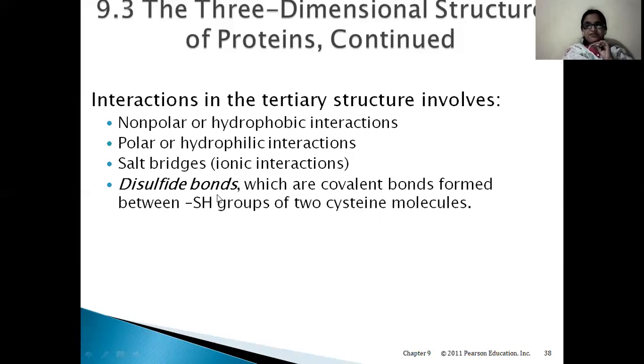Disulfide bridges are covalent bonds formed between amino acids containing sulfur group. For example, cysteine molecules will have this sulfur group, SH group. So between two cysteine amino acids, disulfide bonds can be formed. These are covalent bonds.